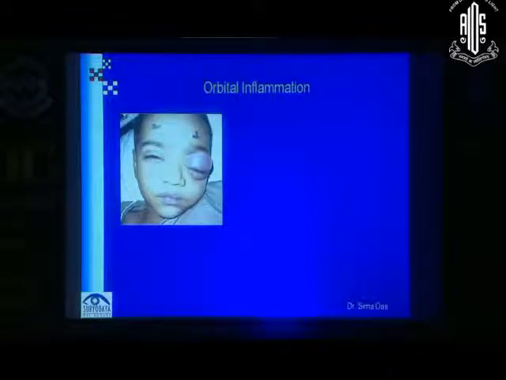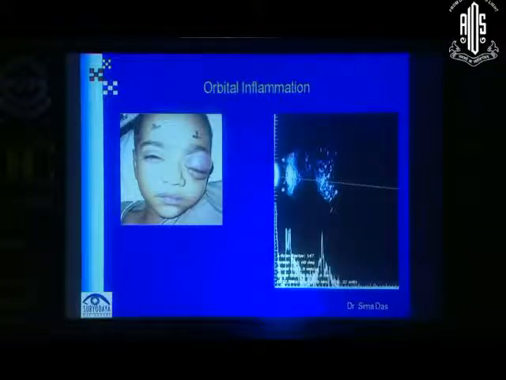Orbital inflammation. We managed to open the lids and we found that the eye was very inflamed. The thing that comes easiest to us, because the ultrasound is right next door, is we went ahead and did an ultrasound, and you have your diagnosis there. You won't miss these calcific lesions within the eye with acoustic shadowing behind. And you know what your diagnosis is.